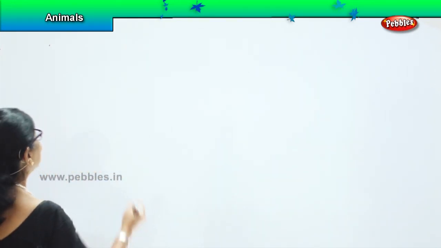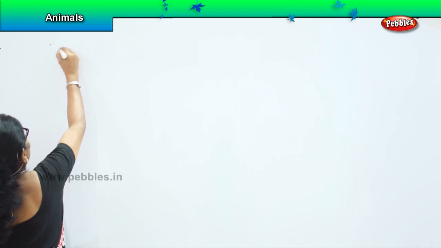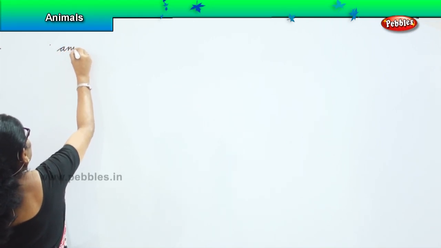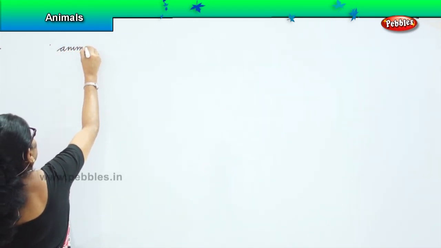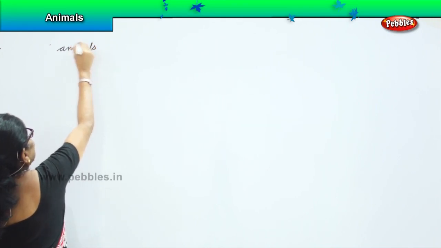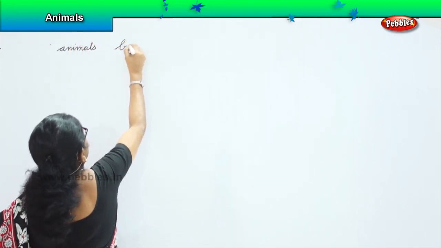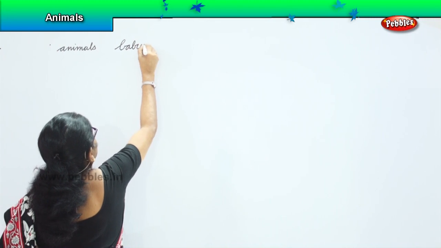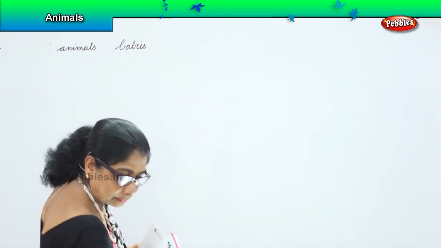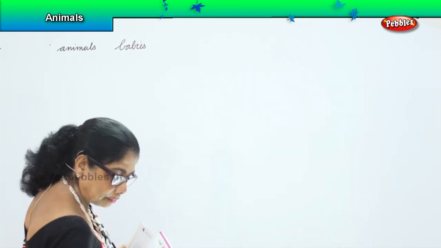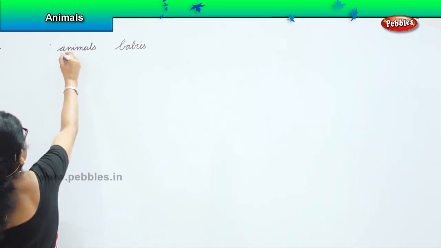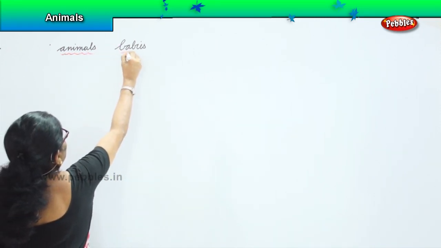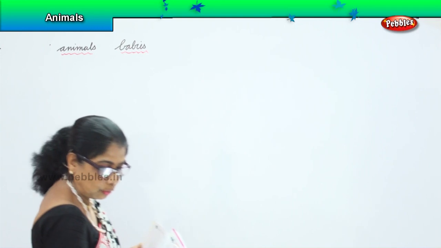Let's look at some more animals and their babies. A few more we'll look at.